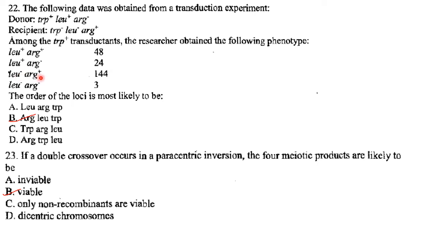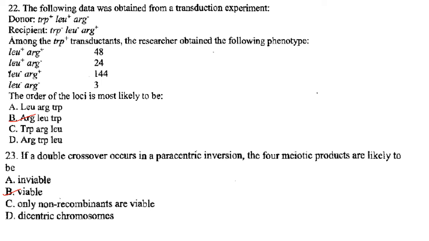So arginine will be the first one. Then the next higher value is for leucine plus arginine plus. So leucine comes next to arginine. And the next gene will be TRP. So the answer here is arginine, leucine, tryptophan. Answer is option B.